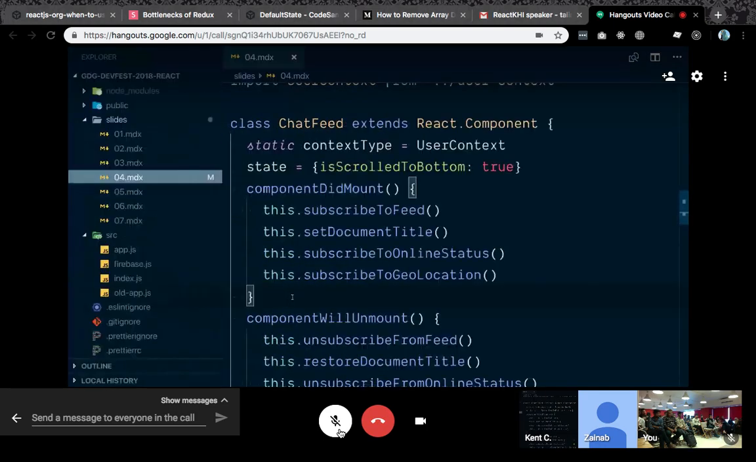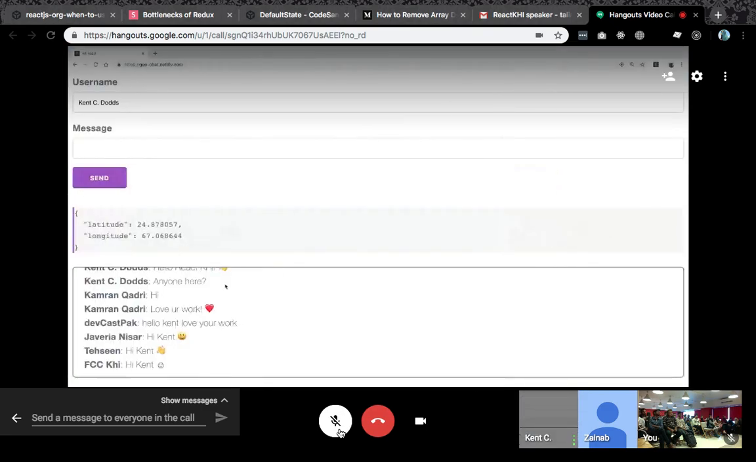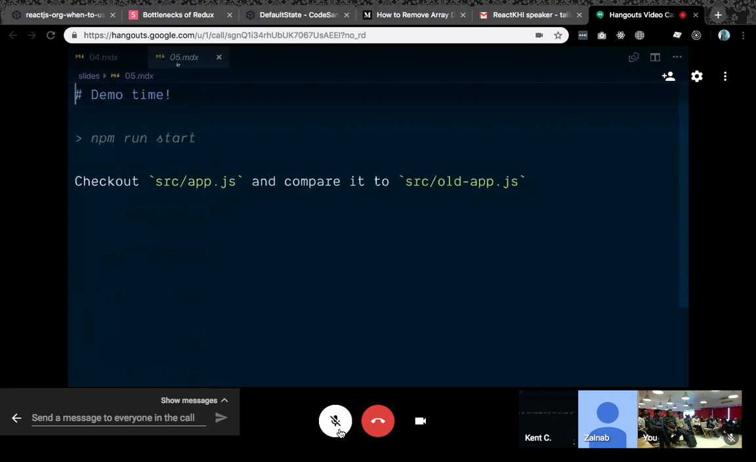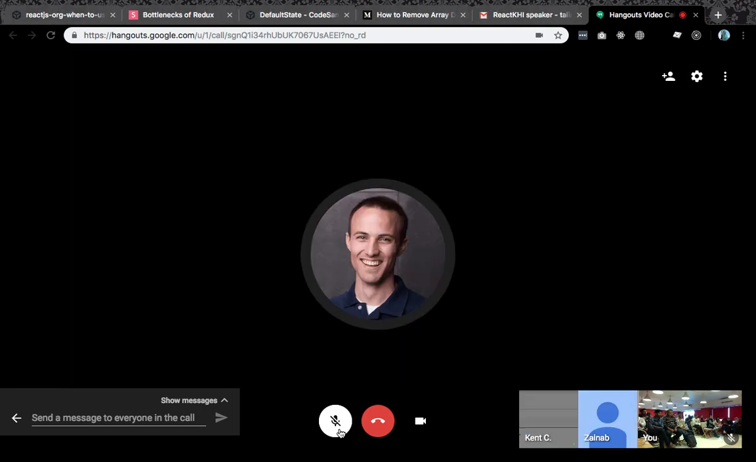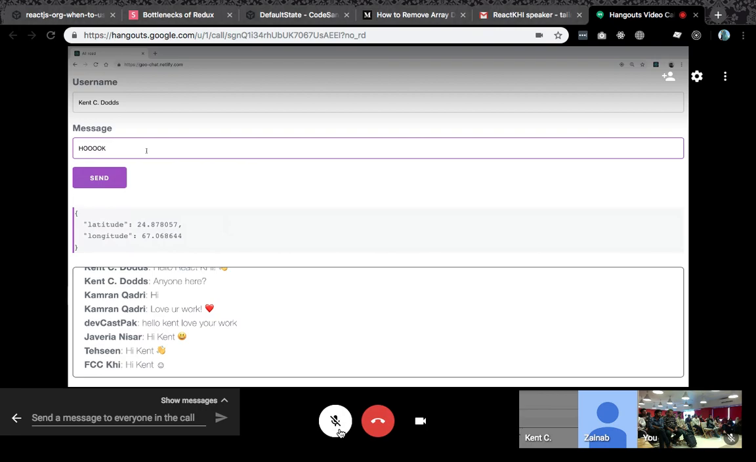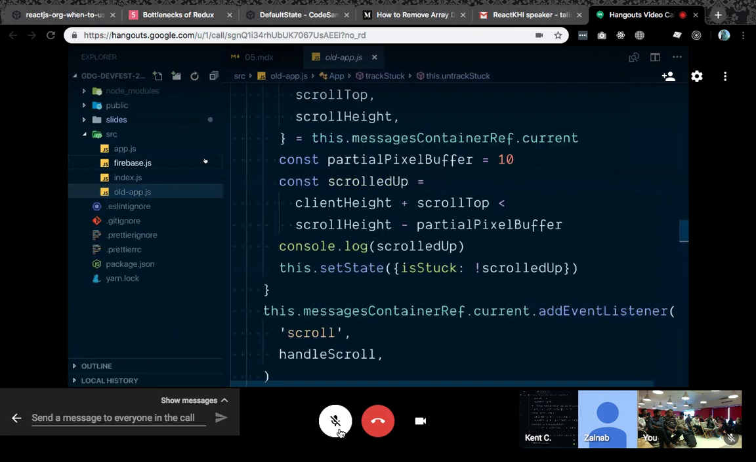So with that, now I want to show you the code for this demo. And we're going to look at the old app versus the new app. So what you're looking at right here is actually hooks. And we'll see what this app looks like before we used hooks. So look at the old app first.